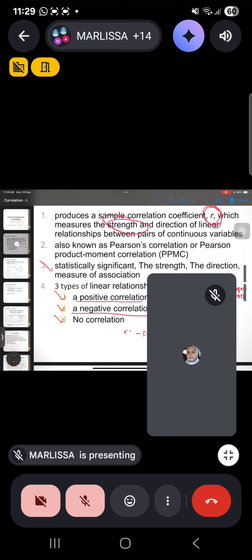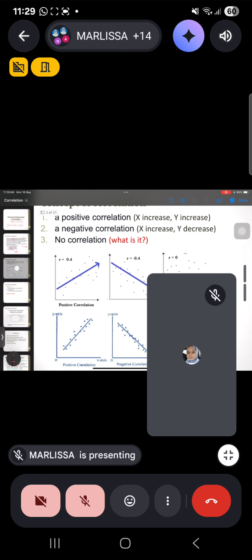Okay, the value of R, meaning that here it can also be like 5.8 something. So it could be negative or positive depending on the positive or negative correlation here. And the value here will determine the strength of your correlation. Okay, so let's look at the next slide.